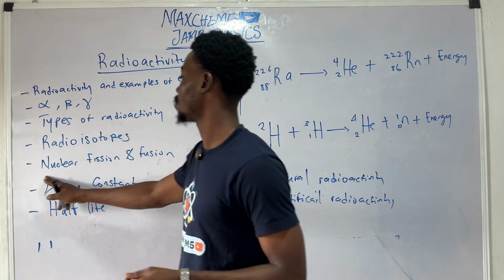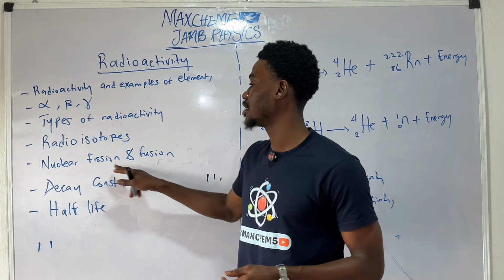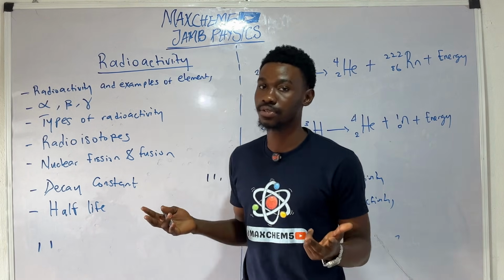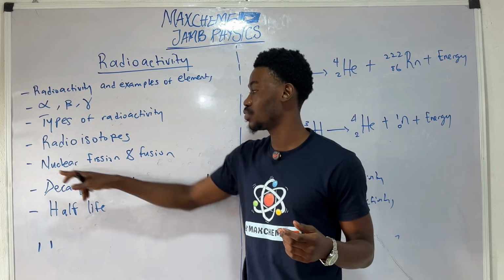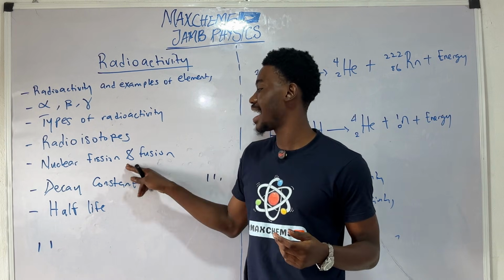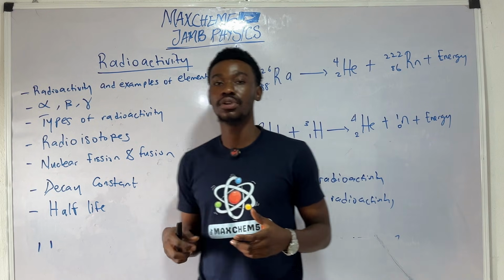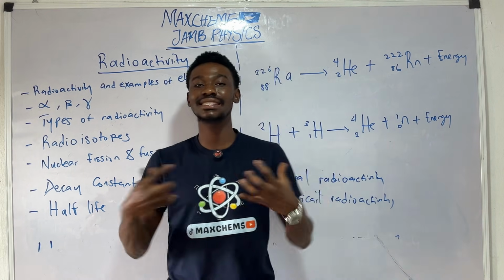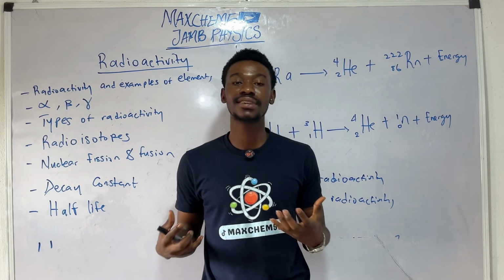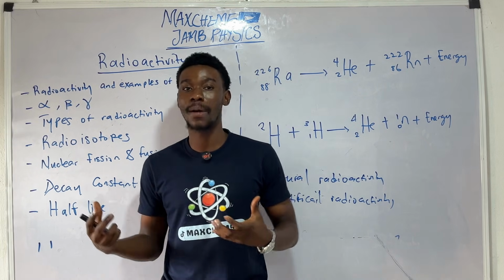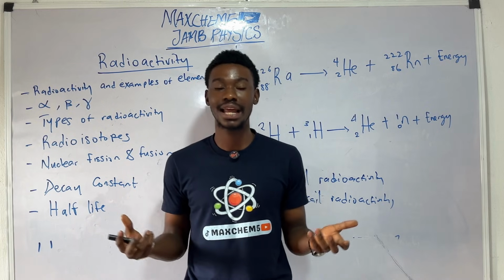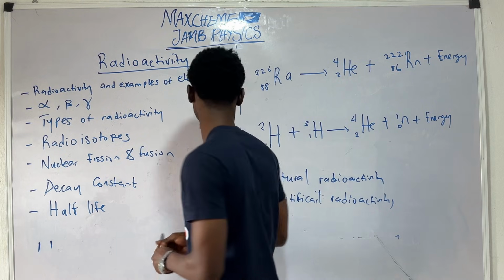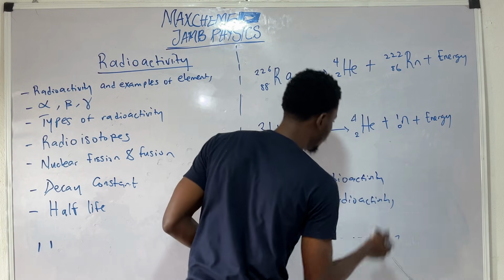Next, I would like to discuss nuclear fission and nuclear fusion. In nuclear energy, we have two types of nuclear energy. We have nuclear fission and nuclear fusion. Now, nuclear fission, from the word fission, is the splitting of a heavy nuclide into two approximately equal nuclei with a release of energy. So that is nuclear fission. Suppose you have a nucleus, a heavy nucleus.